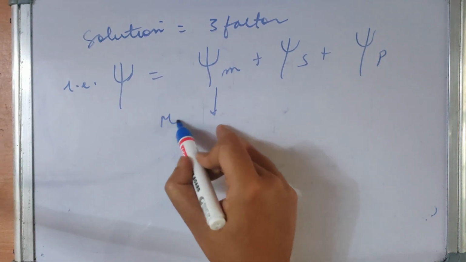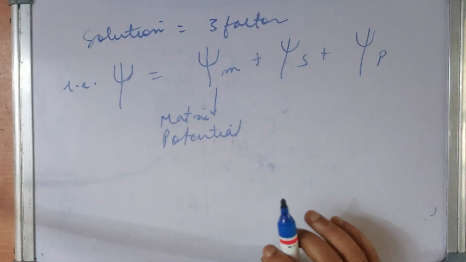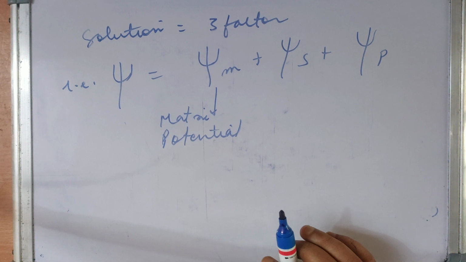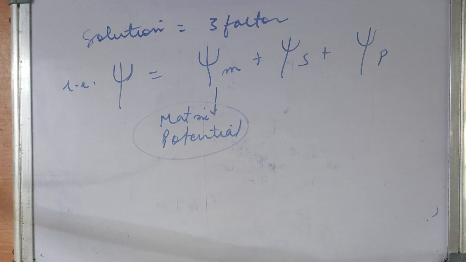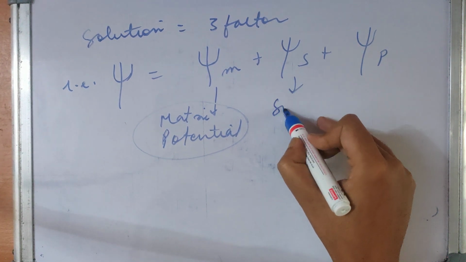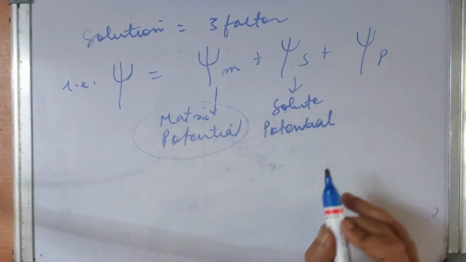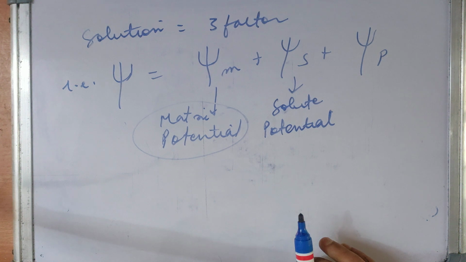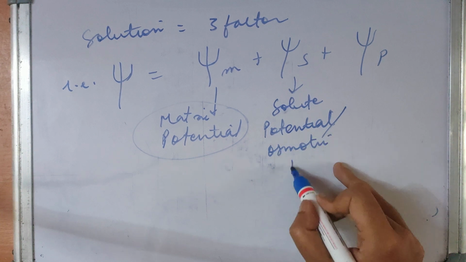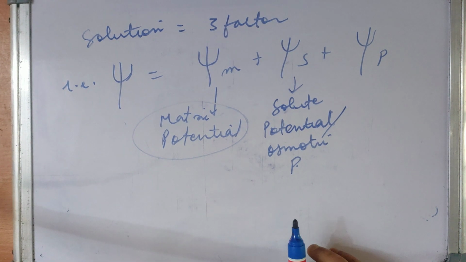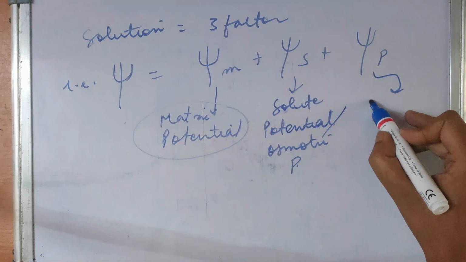Here psi m is matric potential, which is used for surfaces such as soil particles and cell walls to which water molecules are absorbed. Then psi s is solute potential, or you can also say osmotic potential. It is the amount by which water potential is reduced. And psi p is pressure potential.